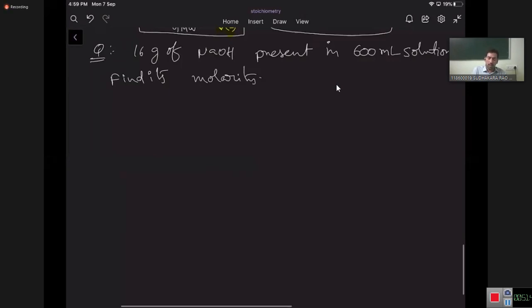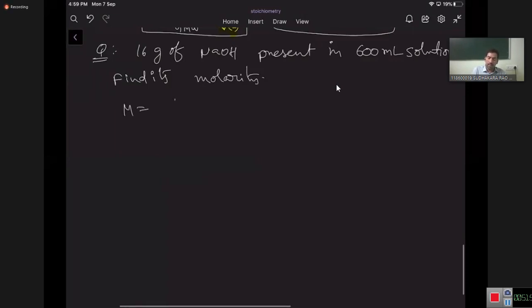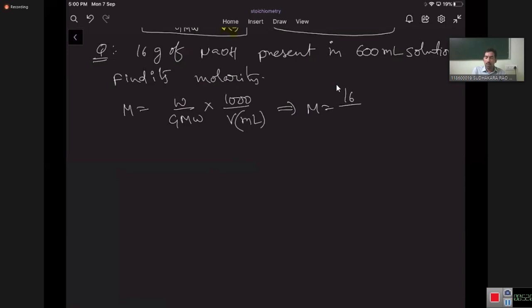Main simple. What is the formula? Molarity is equal to weight by gram molecular weight of solute into 1000 by volume of the solution in milliliters, because volume is given in milliliters. Therefore molarity is equal to weight given, 16 grams, by gram molecular weight of NaOH. NaOH is the solute for that solution. So you take 40 into 1000 by volume of the solution.